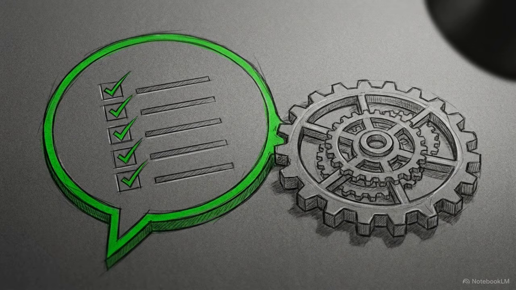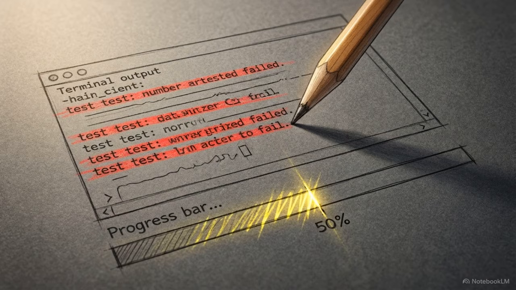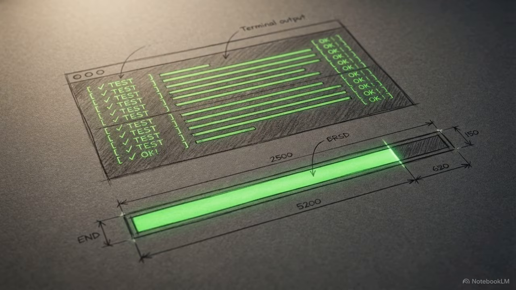The model then enters an independent loop. It implements the code, runs the test, and if the test fails, it knows the job isn't done. Tying the prompt to a verifiable test means the model cannot declare the task complete just because it feels confident in what it wrote. The code has to actually pass the objective standard you set.